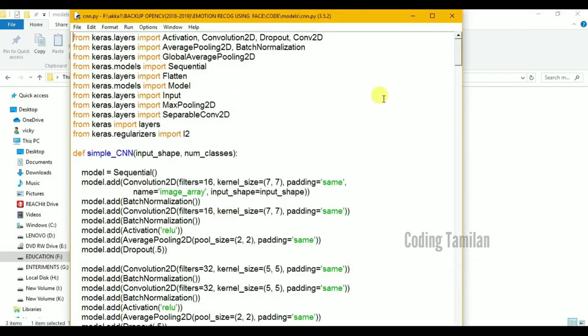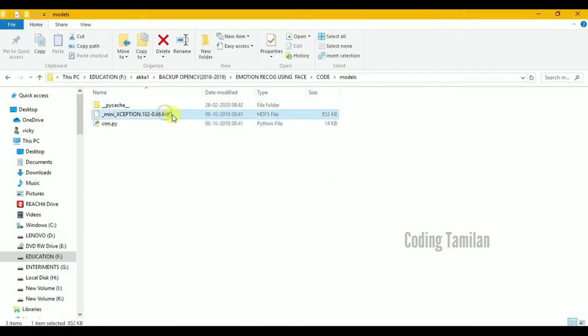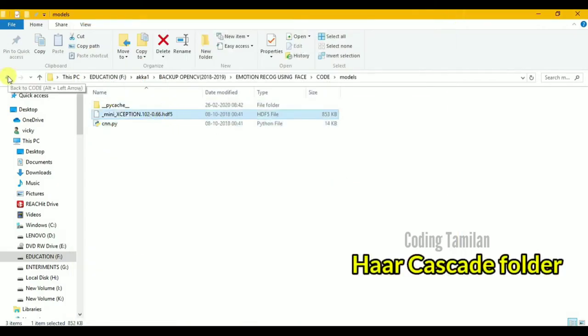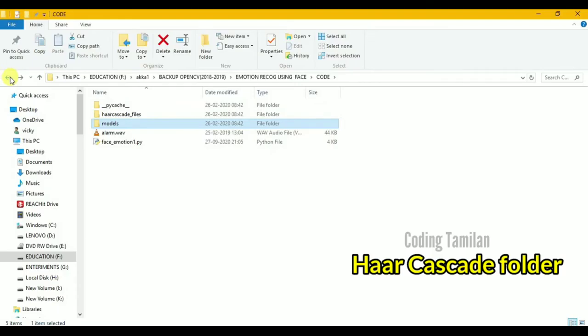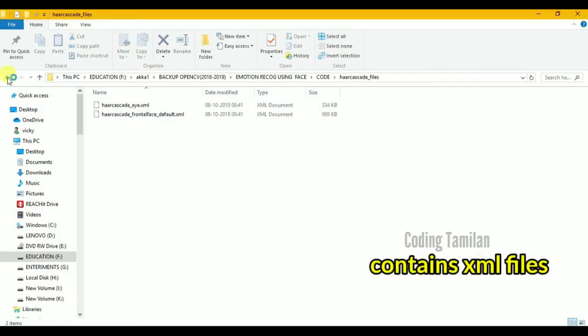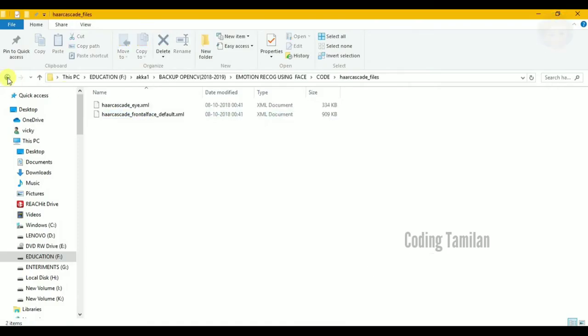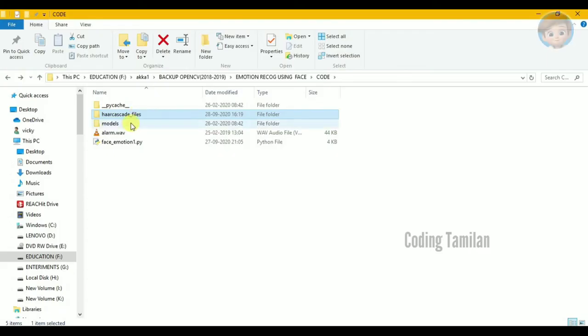Suppose you want to buy this project, this model also you will purchase, and it is a pre-trained model. And then next will be the Haar cascade classifier. With the help of the Haar cascade classifier only we will detect the faces. I am choosing the frontal face and eye. If you want any other, like nose or the mouth, you will just import it and use it.